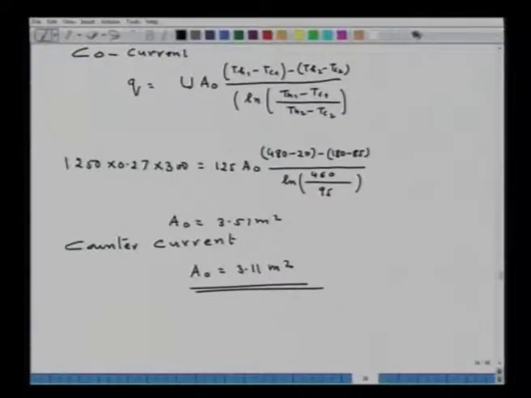Now, what does this result mean? Though in the derivation of the heat transfer in a heat exchanger we said that it does not take into account co-current or counter current in terms of the temperature, now we can see that co-current or counter current will be good or bad depending upon how much heat exchange area is required.